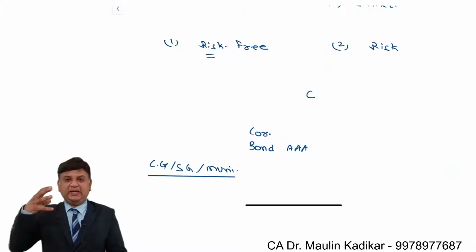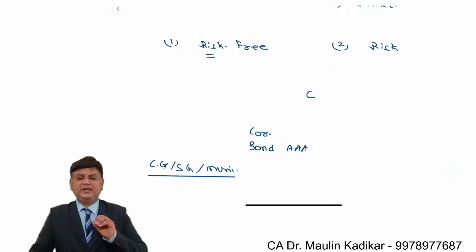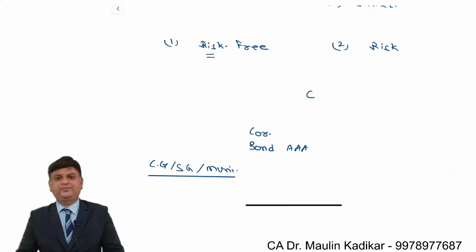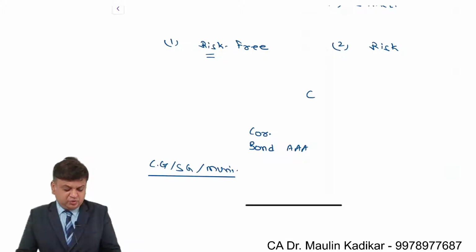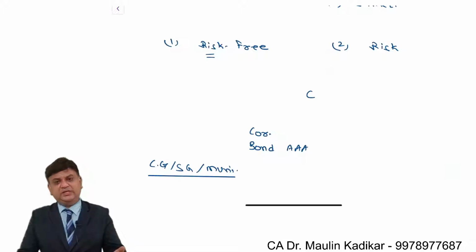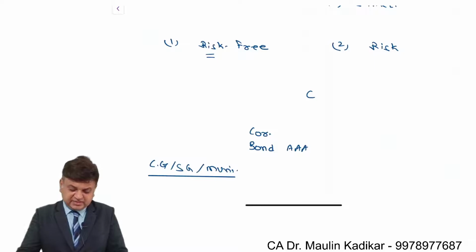So if you move from that investment opportunity to riskier investment opportunities, the return would increase and at the same time risk will increase. Then we understand that we are having the stock market.